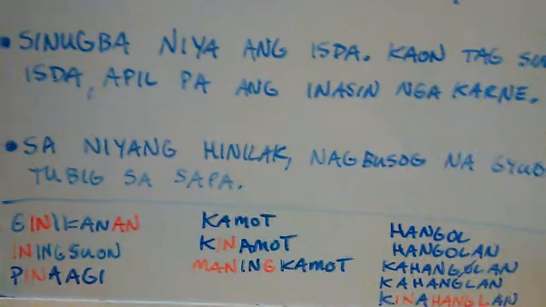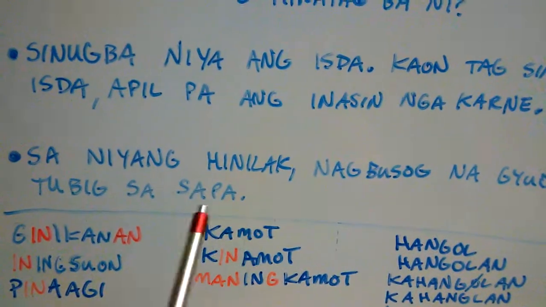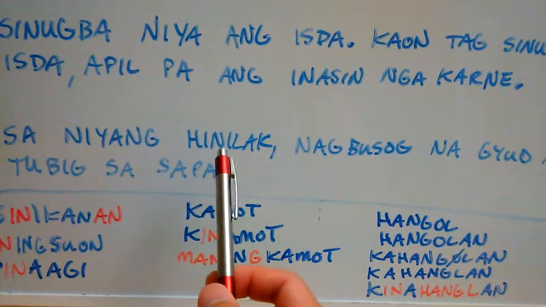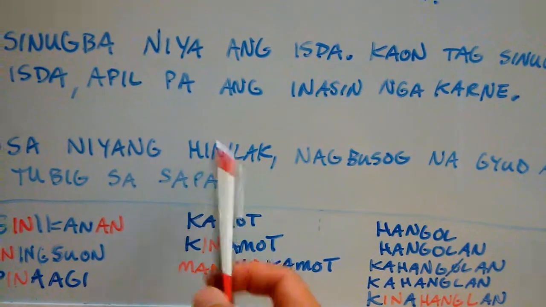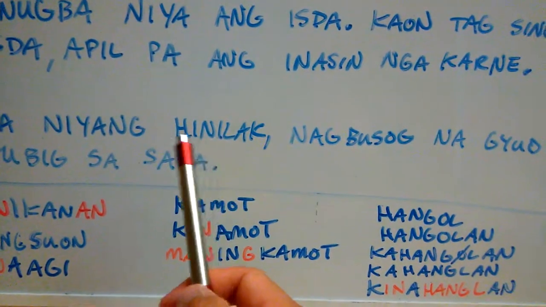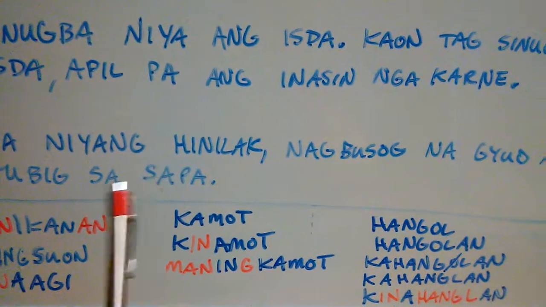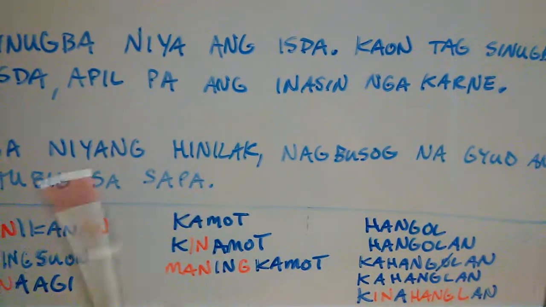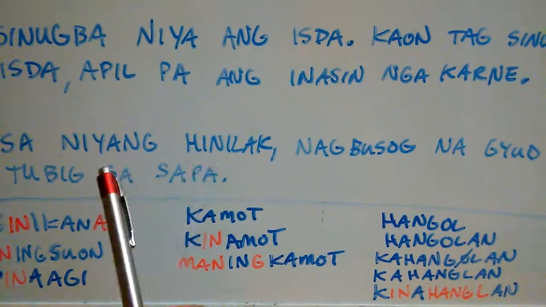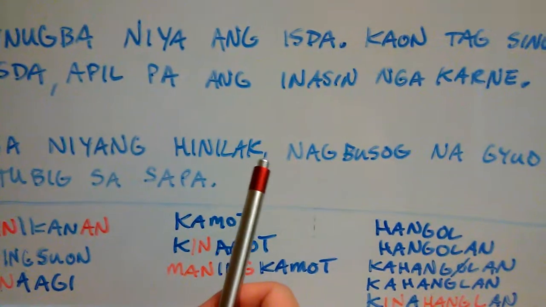So this first clause, let's talk about it. Saniyang hinilak, from her crying. Yeah, saniyang hinilak, from her crying. Hilak is the verb here, to cry. We conjugate it with the in infix, okay? And that in infix tells us that, okay, this verb had been ongoing sometime in the past. It's been ongoing, it's been progressive, right? We don't know how long, but it's just a continual aspect in the past, okay?